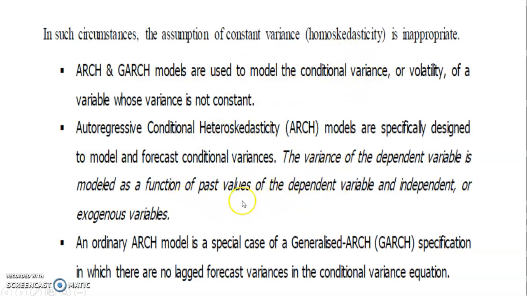The variance is modeled as a function of past values of the dependent variable and independent variable. Usually ARCH is a special case of GARCH, the generalized autoregressive conditional heteroscedasticity, where there are no lagged forecast variances in the conditional variance equation.